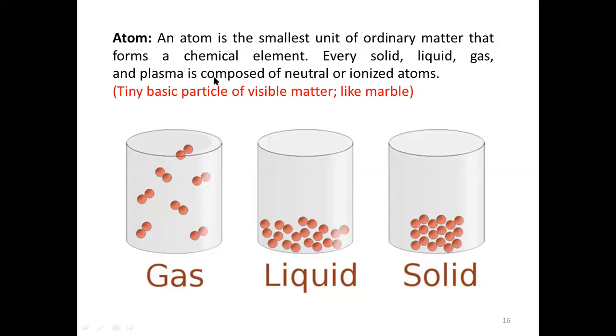So that forms a chemical element, and every solid, gas, and plasma is composed of neutral or ionized atoms. We will discuss these states of matter later on.